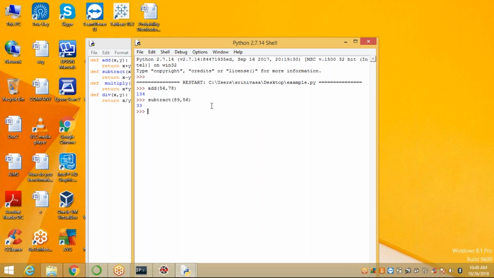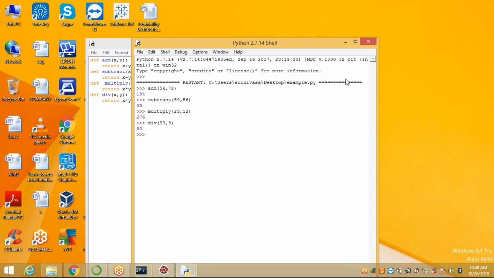Next multiply, and next division. You can use these methods in this way. So this is the way you can use script mode.